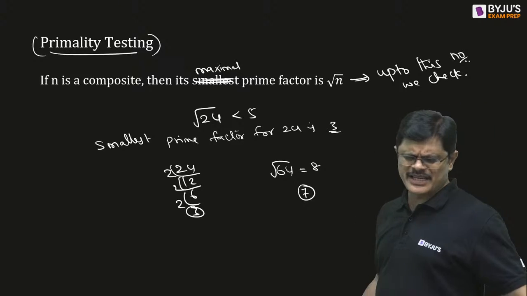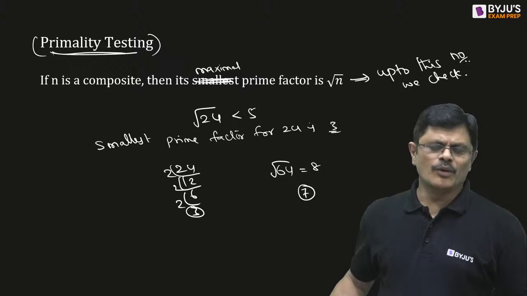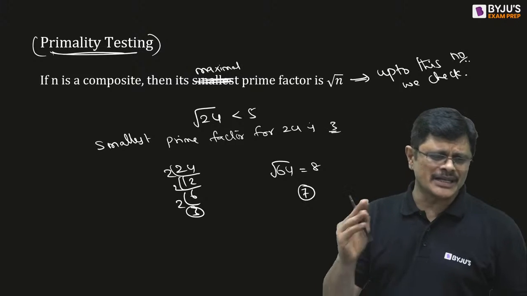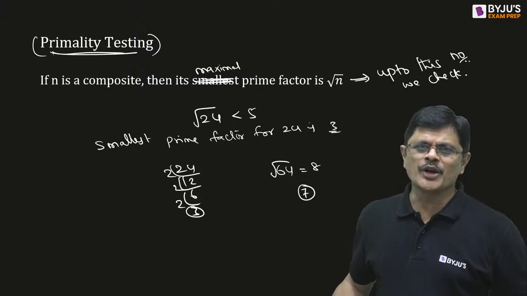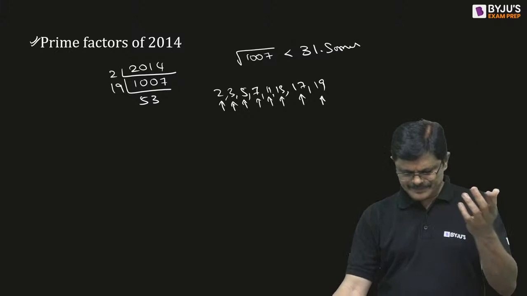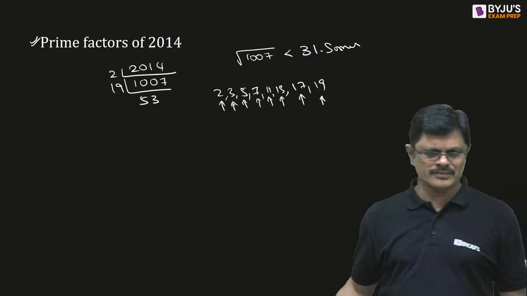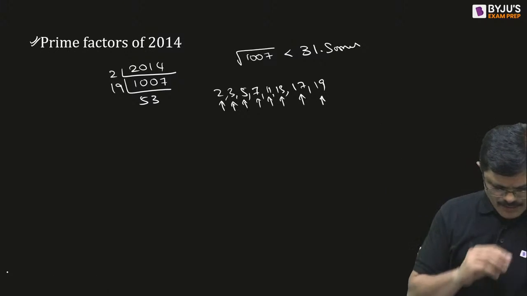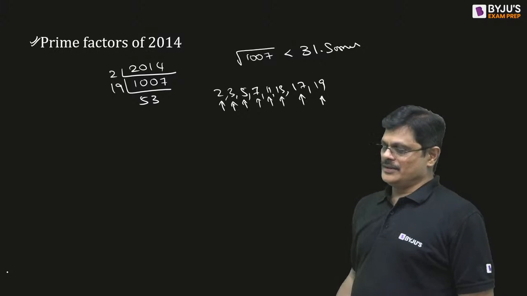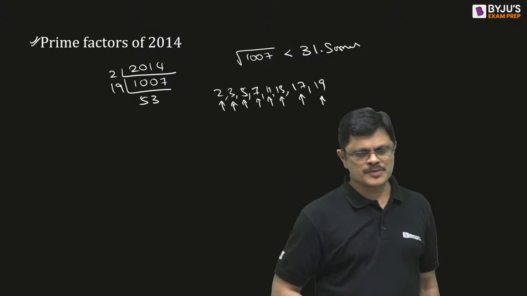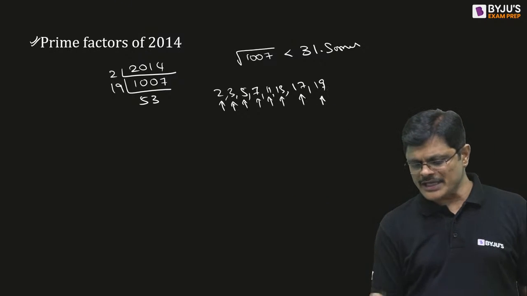So please take it for primality testing only. Up to that number you have to check. Sorry for that. Please excuse me for that. So 19 you check and this is the answer.